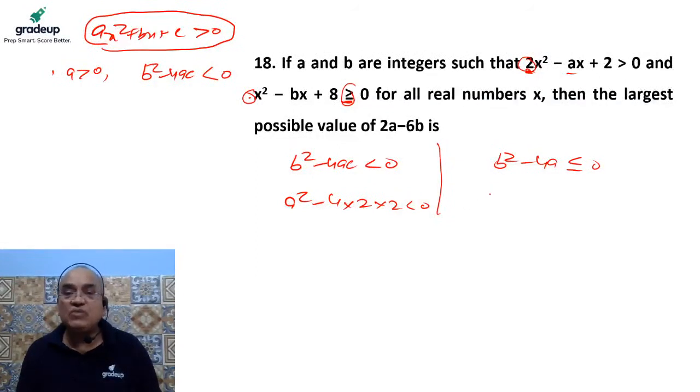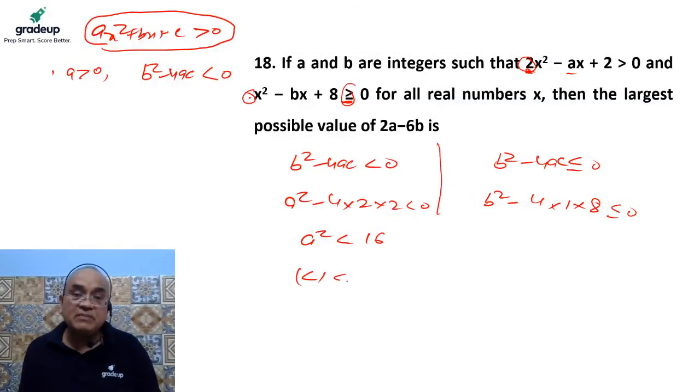Here the value of b square is b square minus 4, the value of a is 1, the value of c is 8, must be less than or equal to 0. So we can say a square must be less than 16. So modulus of a must be less than 4.